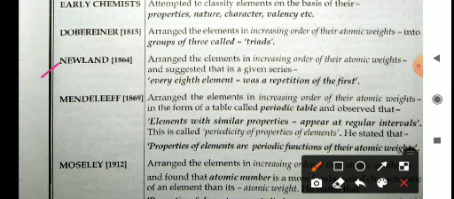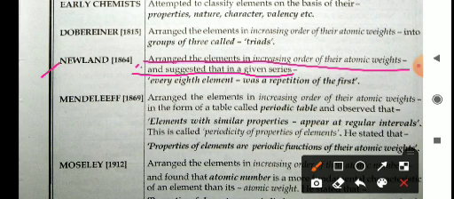Now come to Newlands, 1864. He arranged the elements in increasing order of their atomic weight and suggested that in a given series every eighth element was a repetition of the first element. So the properties of the first element resemble the properties of the eighth element. Now come to Mendeleev, 1869.